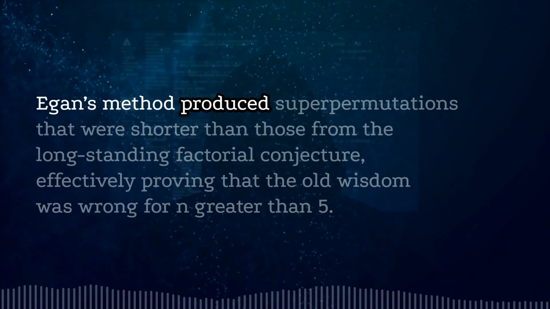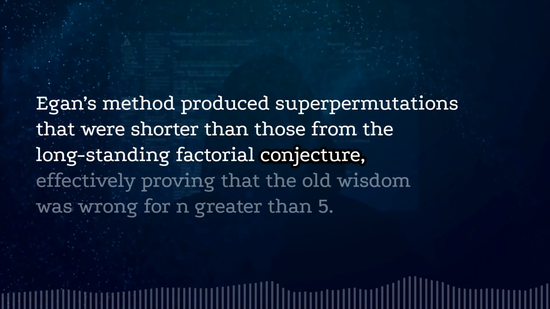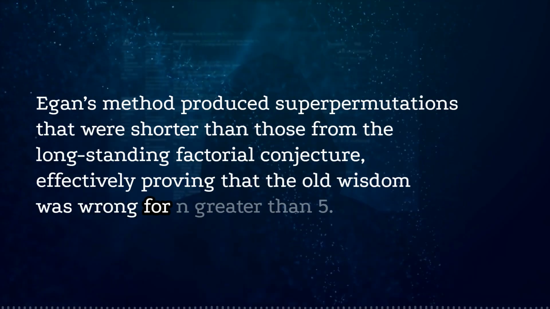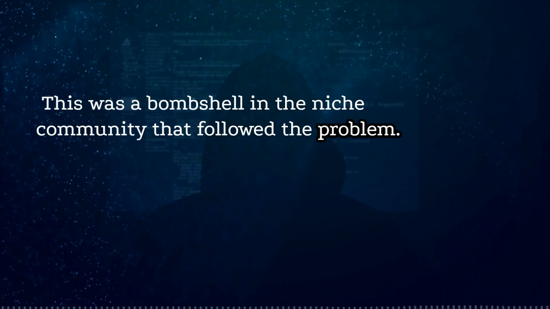Egan's method produced superpermutations that were shorter than those from the long-standing factorial conjecture, effectively proving that the old wisdom was wrong for n greater than 5. This was a bombshell in the niche community that followed the problem.